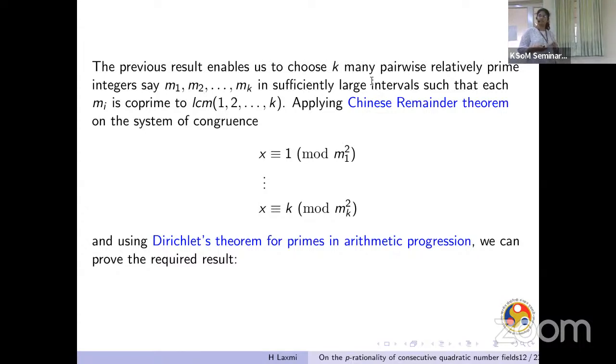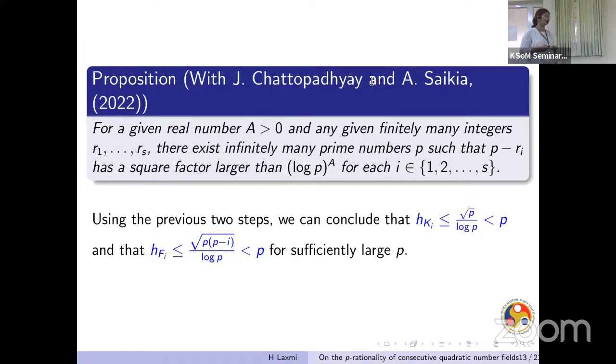Then using the Chinese remainder theorem on this system of congruences and using Dirichlet's theorem for primes in arithmetic progression, we could show that given any real number a greater than 0 and any finitely many integers r_1, r_2 up till r_s, we can find infinitely many primes p such that all of these p-r_i have a square factor greater than (log p)^a. For our result, we can take a as 2, and instead of taking r_1, r_2 to r_s as any integers, we'll be taking 1 up till k.